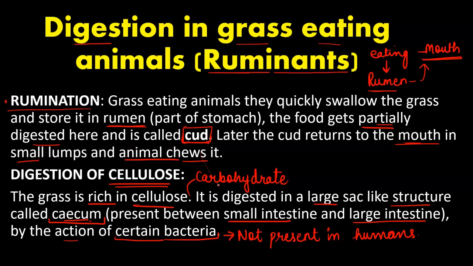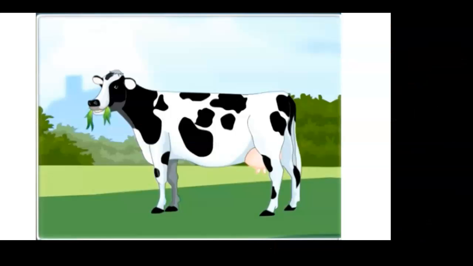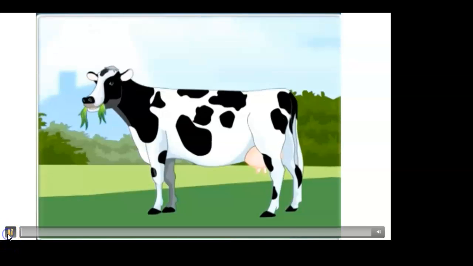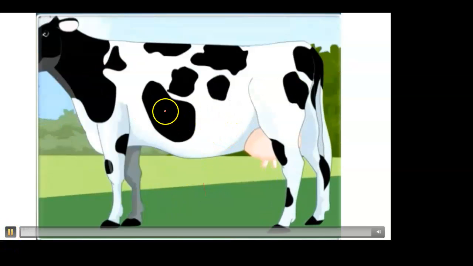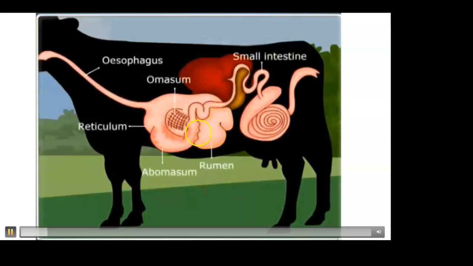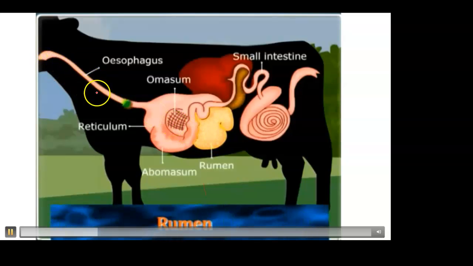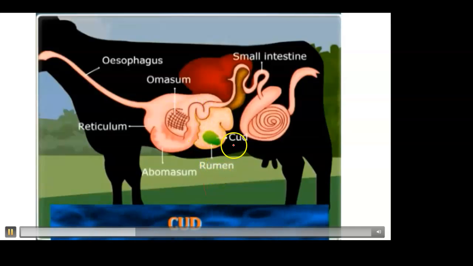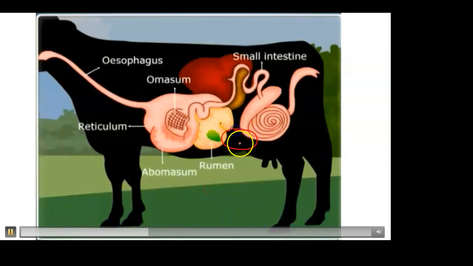Let us have a look at the digestion process of ruminants. This is a grass-eating animal, a cow. This is a part of its alimentary canal. This is its stomach, and this is the rumen part of its stomach. The cow will eat grass. The grass comes from the mouth and gets partially digested in the rumen. This partially digested grass is called cud.